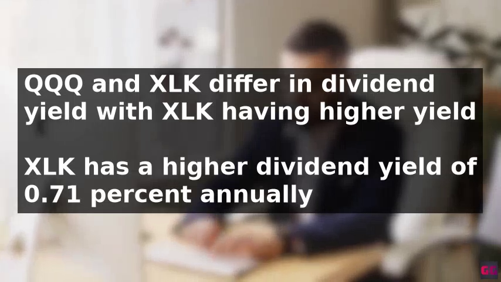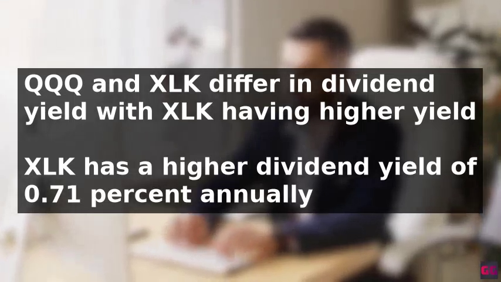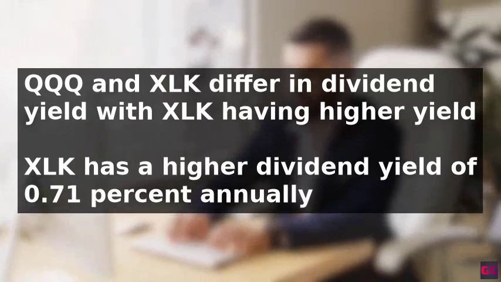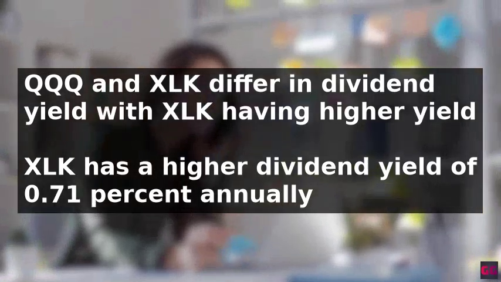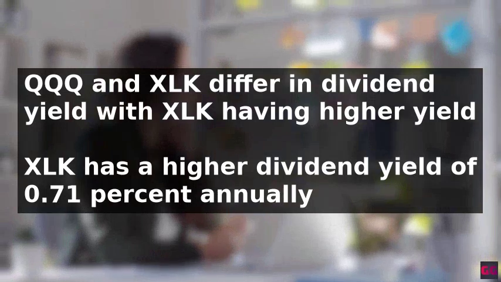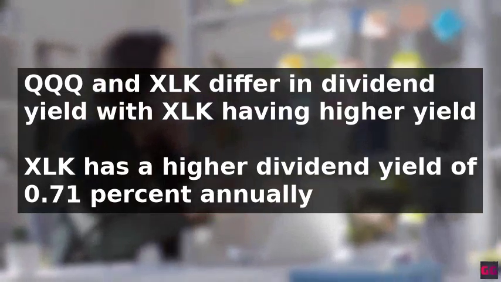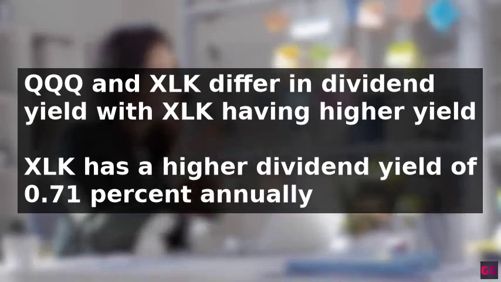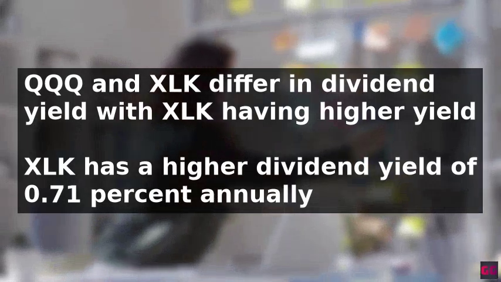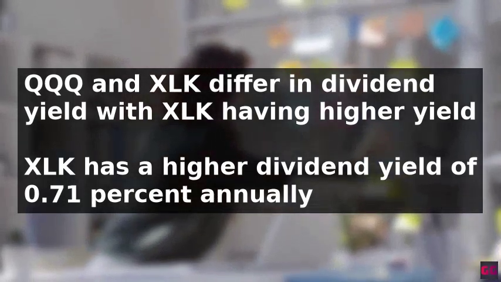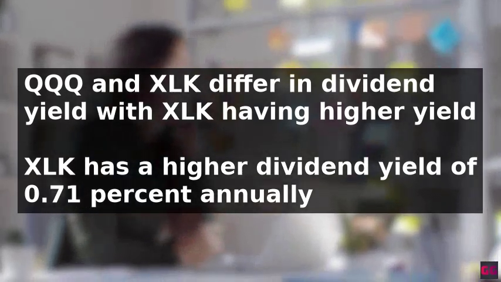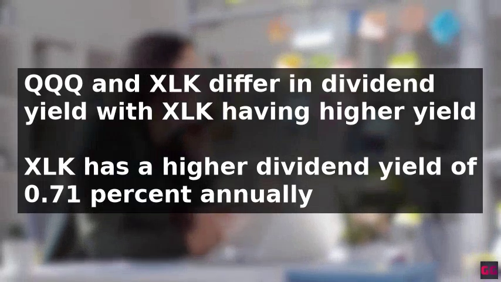The main difference between QQQ and XLK lies in their dividend yield, with XLK having a 0.13% higher annual dividend yield than QQQ. Specifically, XLK's dividend yield for the trailing 12 months is approximately 0.71%, outperforming QQQ's yield of 0.58%. However, these rates are subject to fluctuations due to market forces.